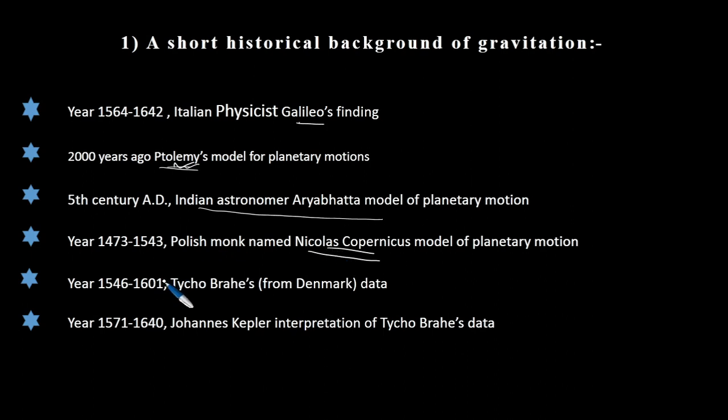Then around 1546 to 1601, a Danish data analyst, Tycho Brahe, spent his entire life recording observations of the planets with his naked eye. Later, his assistant Johannes Kepler interpreted his data and gave what is today called Kepler's laws of planetary motion.